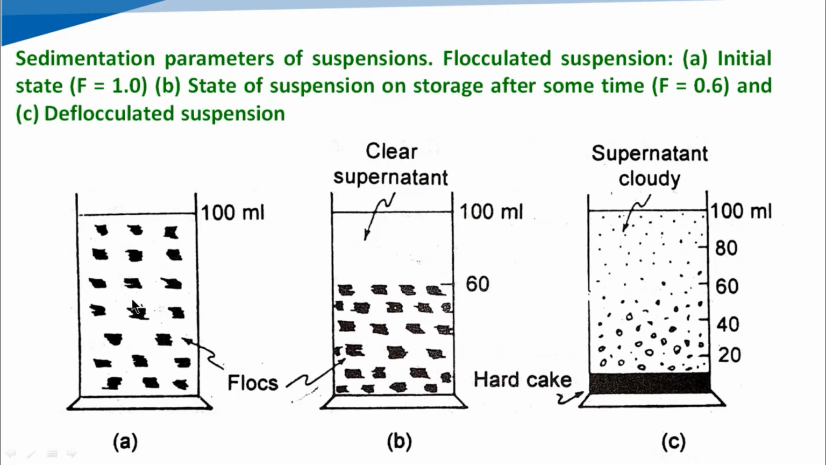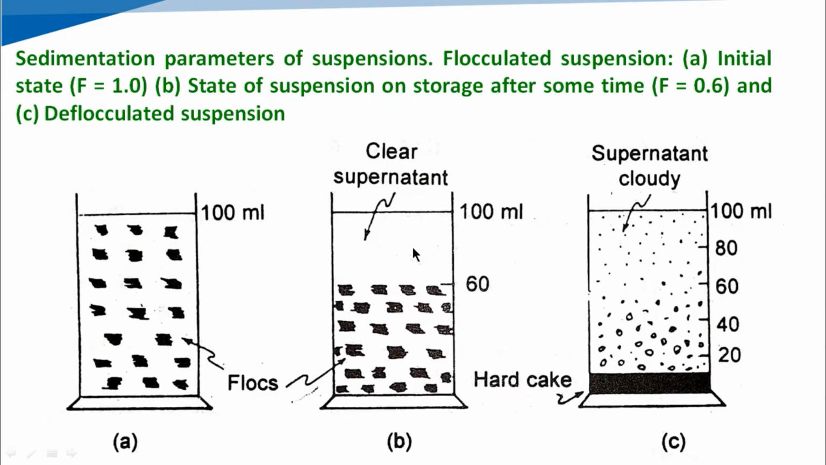So we can say the height of the sediment equals the height of the suspension, or the initial height of the suspension. That's why we can say there is no sedimentation, and the value of F equals 1. So this is very good quality, but it is initially, when we prepared the suspension, that we can see it like this. This is especially in case of flocculated suspension. After some time, when we store such a product, sedimentation will be initiated in our product.